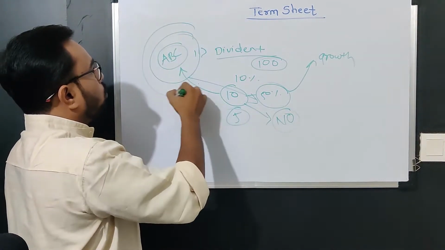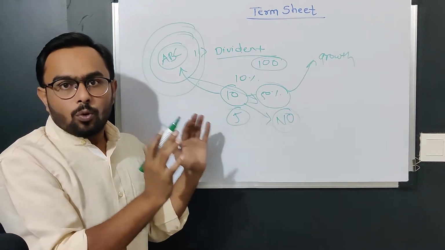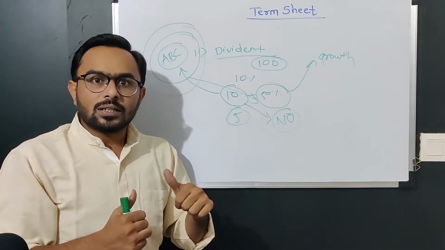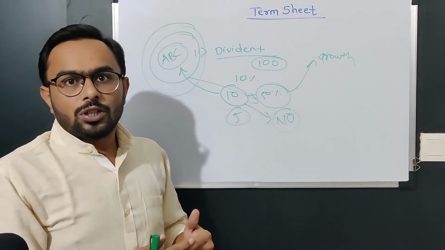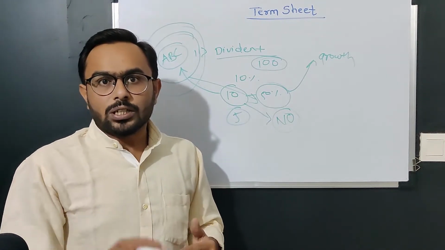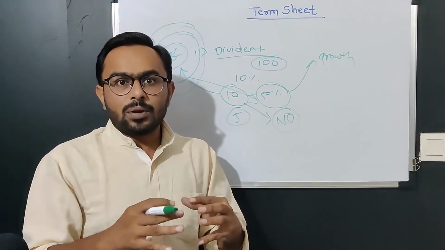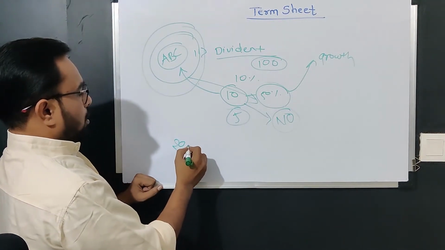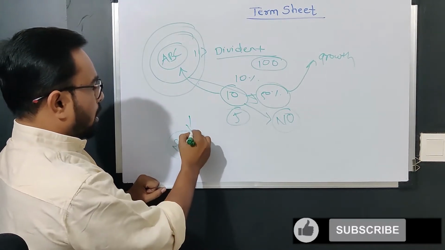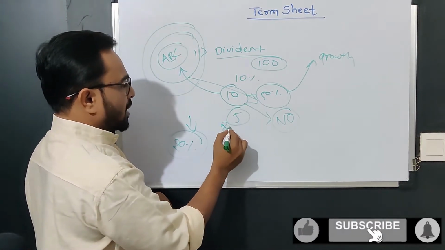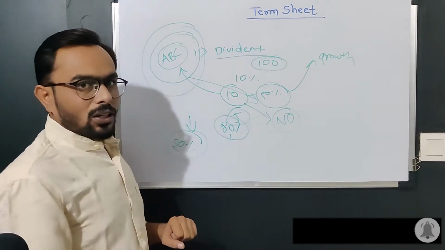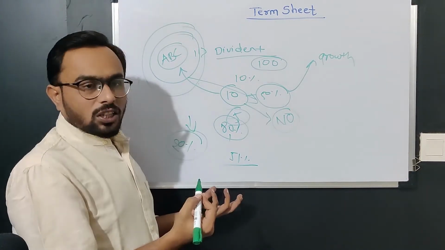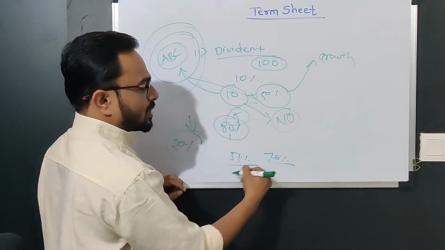But who gives this right to the board directors to decide whether they want to give the dividend or not? Dividend is just an example. Let's say the company wants to expand into a new geography, or create a new product, or acquire something. So decision making is there, and who would decide? Let's say there is a new investor with 20%. Would he decide, or would the 80% existing founders decide? So there are legal structures, as in 51% would have some power, 76% holding would have some power.